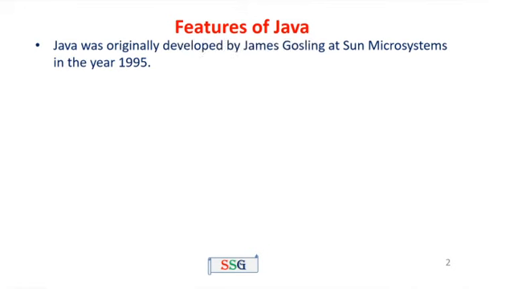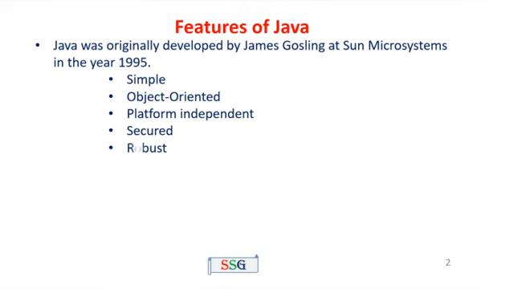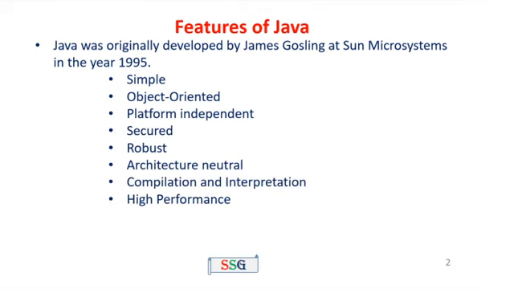Java was invented by James Gosling at Sun Microsystems in the year 1995. Java was mainly developed for internet applications. Features of Java are as follows: simple, object oriented, platform independent, secure, robust, architecture neutral, compilation interpretation, high performance, multi-threaded, distributed, and dynamic features. So let us see the features one by one.